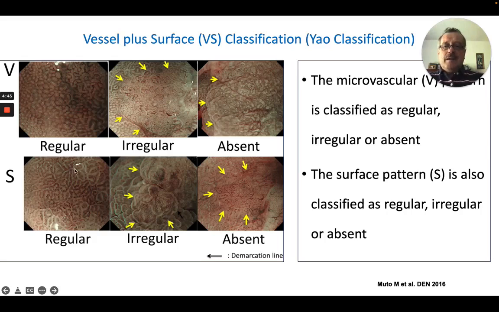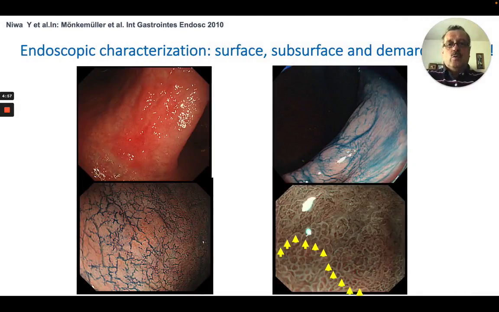And the same applies for the surface. It's either regular, irregular, or absent. Here there is an absent surface, and here it's irregular. So I would recommend writing this in the endoscopy report as well. When you are doing the characterization, we follow the Yao classification.